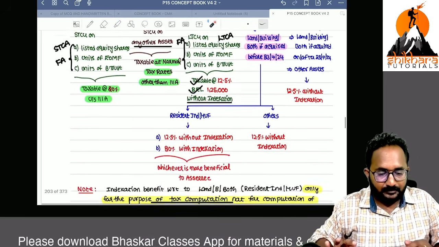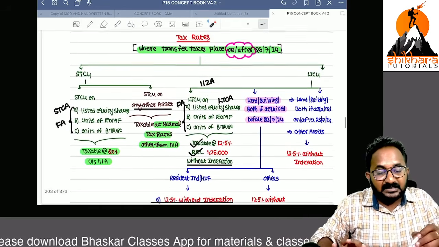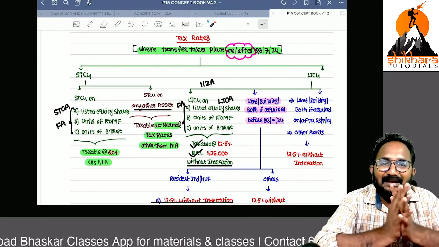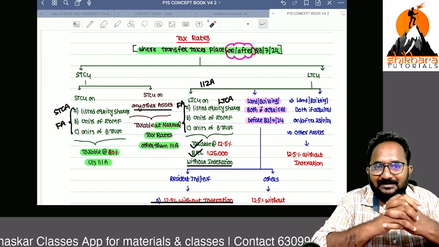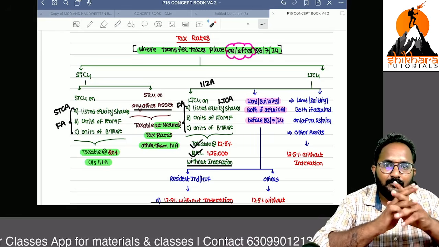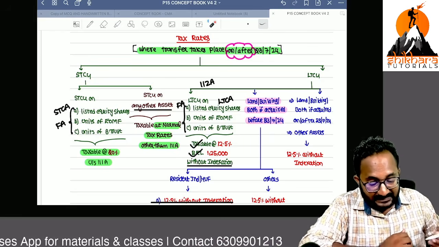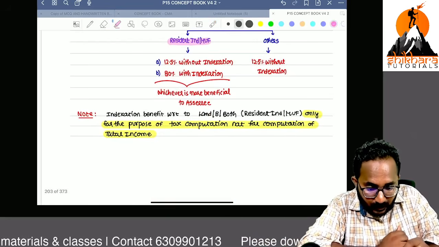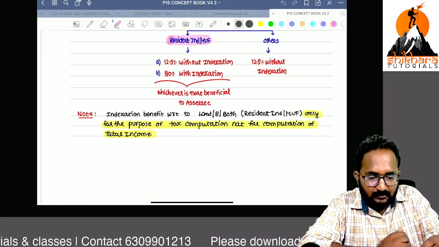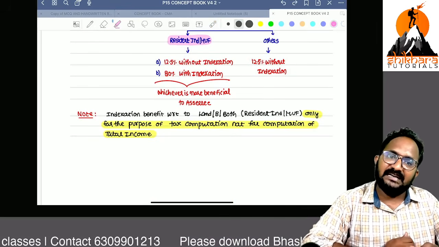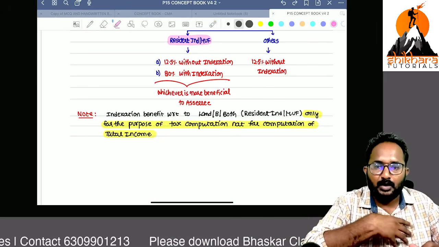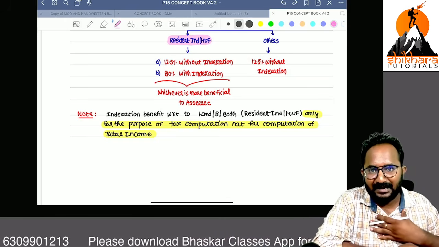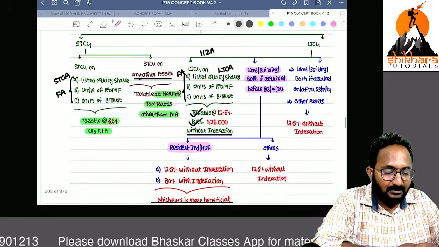What is the point? Normally, on or after this date, they have discontinued the indexation on all assets, sir. But for individual and HUF, that too resident individual and HUF, you have to give the indexation for these assets. Why? I purchased one land or building in 2010. I'm a resident individual in 2010. The land value will be more, so I can get the gain also. Sir, how can you kill my thinking?